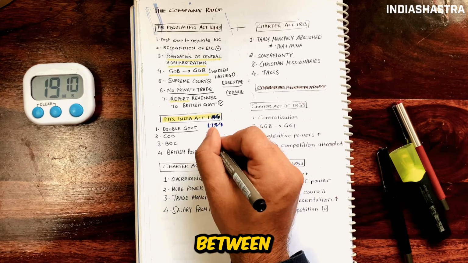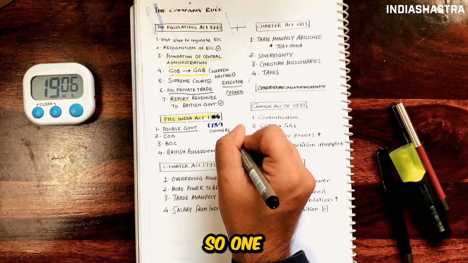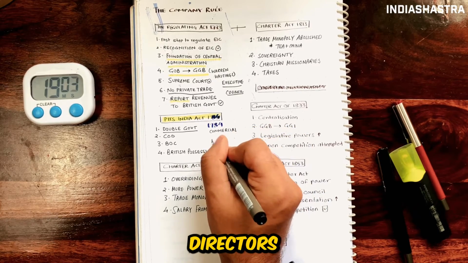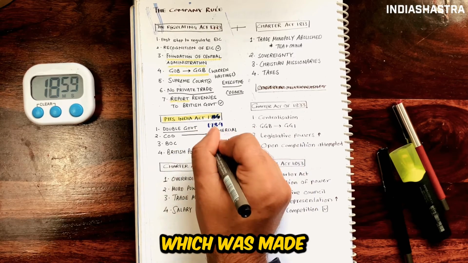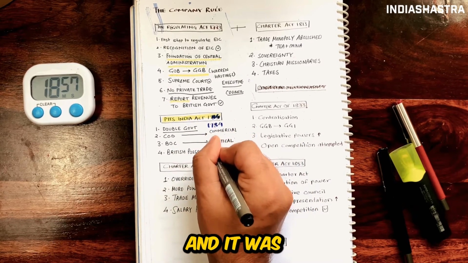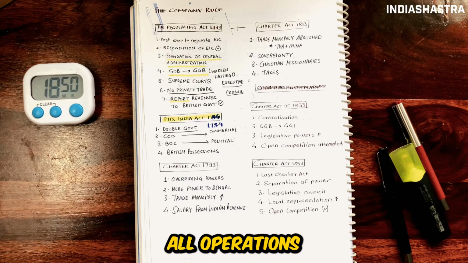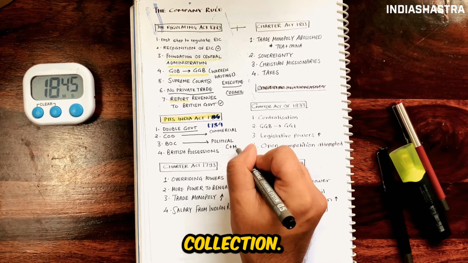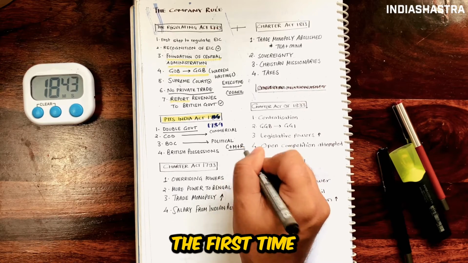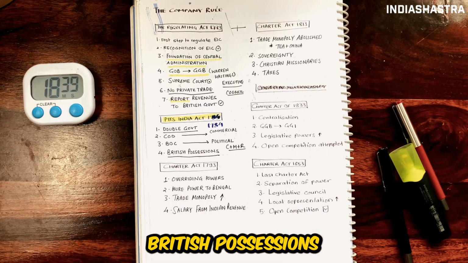They differentiated between the commercial affairs and political affairs of the company. So one body was made, the Court of Directors, to manage the commercial affairs of the East India Company. And the other body which was made was the Board of Control, and it was to manage the political affairs of the East India Company. The board will control and supervise all operations regarding civil affairs, military and revenue collection. According to this act, for the first time the company's territories in India were called the British possessions in India.